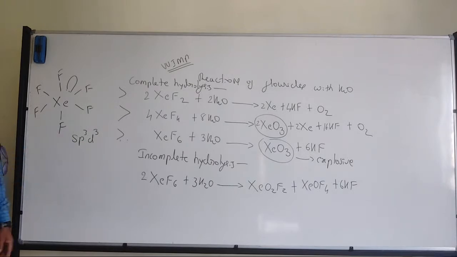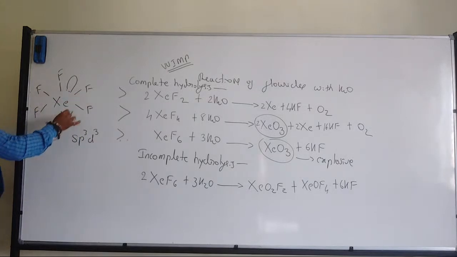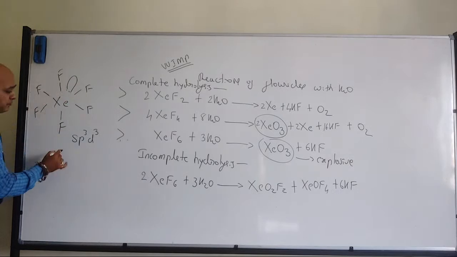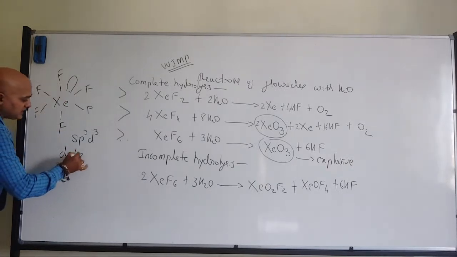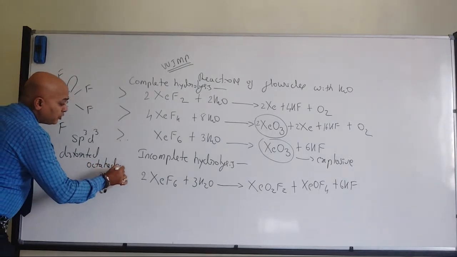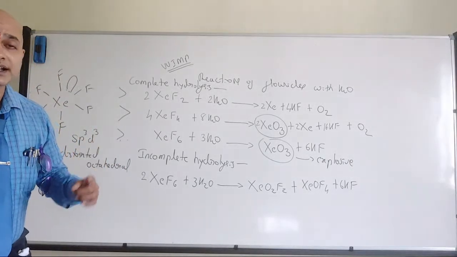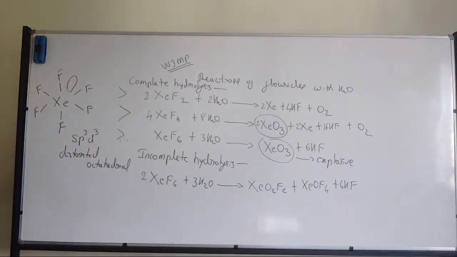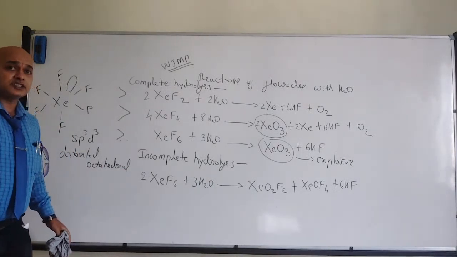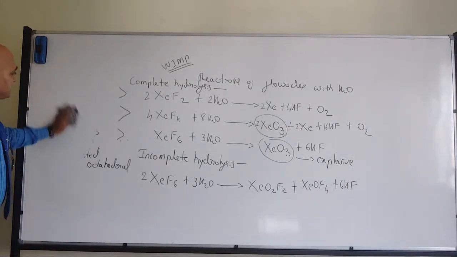Xenon hexafluoride sp3d3. What is the shape? If I take only 6, then it would have been octahedral. But since there is the presence of a lone pair of electrons, we can call it distorted octahedral geometry. Don't write simply octahedral. It is distorted octahedral structure. Fine. So this is with respect to xenon hexafluoride.